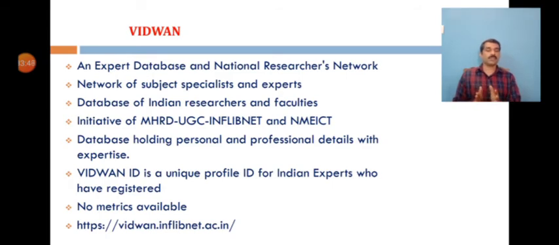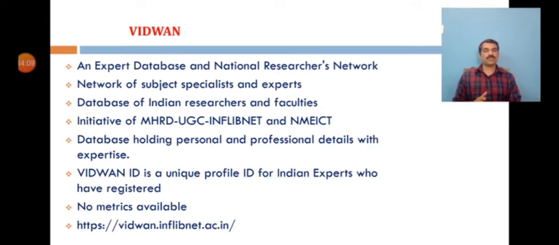It is a network of subject specialists and an experts database of Indian researchers and faculty developed by INFLIBNET, Information and Library Network, Ahmedabad, with the support of the National Mission on Education through Information and Communication Technology, that is NME-ICT, and the Ministry of Human Resource Development, and it was launched in the year 2012.